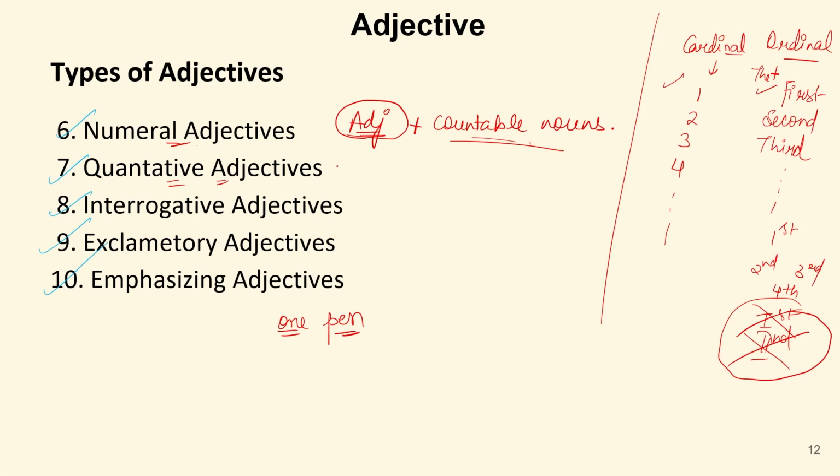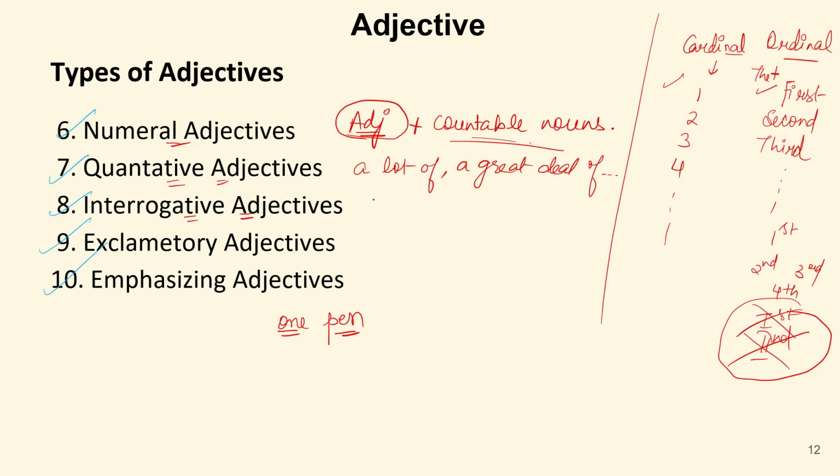Now, quantitative adjectives. Quantitative adjectives tell us the quantity of a noun. For example, if I say a lot of, a great deal of, all these are quantitative adjectives. We'll discuss them in detail later on. Now, interrogative adjectives are the adjectives which ask us a question, but there is a condition.